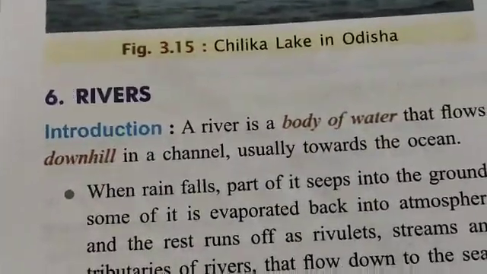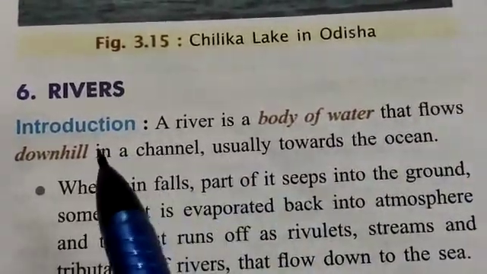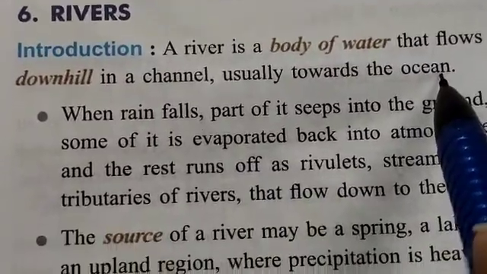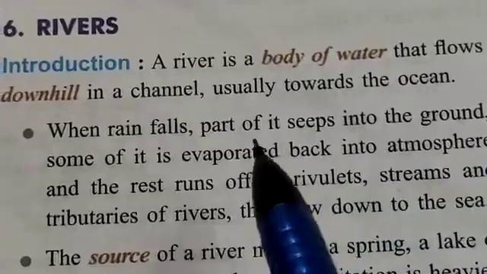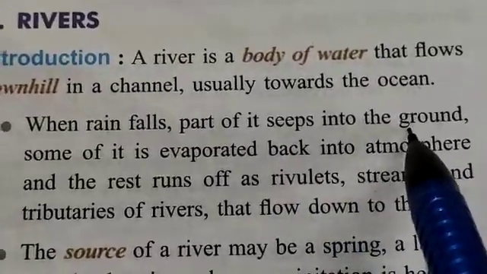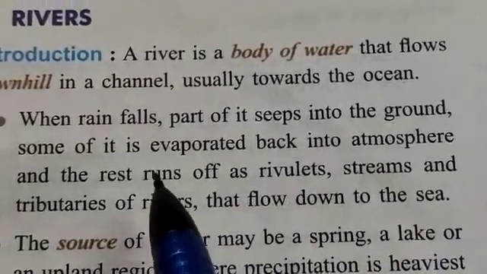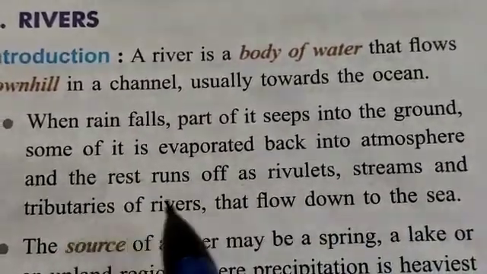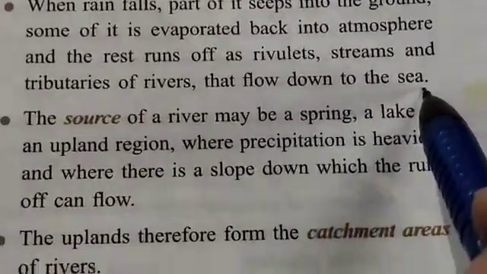Moving on next, the rivers. The river is a water body that flows down a hill in a channel, usually towards the ocean. When rain falls, part of it seeps into the ground, some is evaporated back into the atmosphere, and the rest of the water runs off in streams and tributaries of rivers. They flow down to the sea.